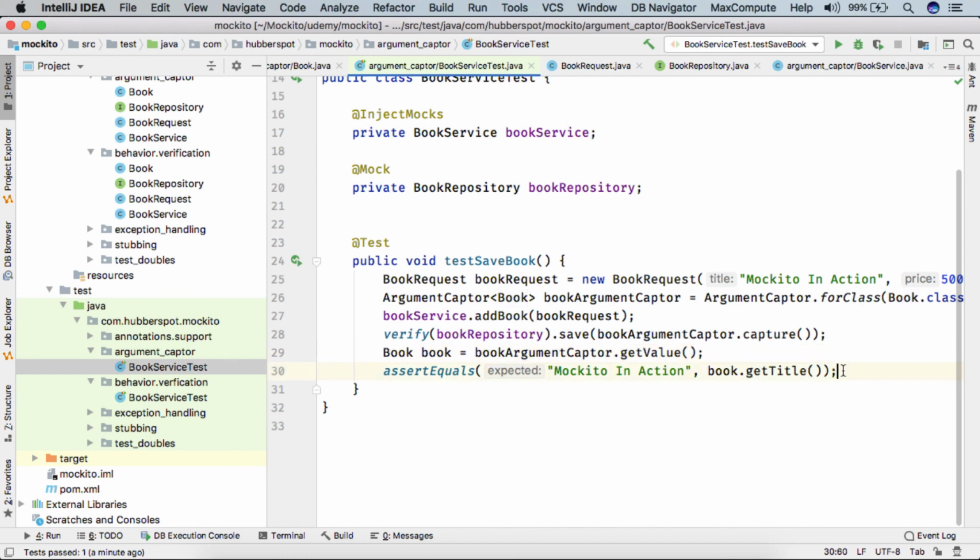So friends, in this lecture we saw how we can use ArgumentCaptor to capture the arguments of our mock method so that we can perform assertions on the captured arguments.